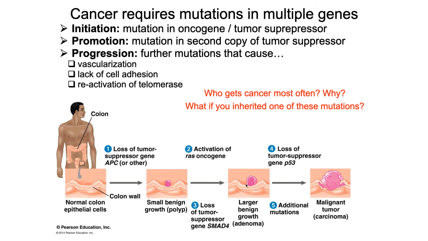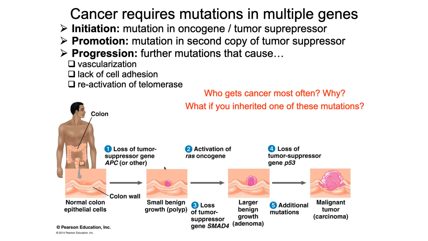Well, normally the colon cells stick to colon cells because they make cell adhesion proteins. However, if one of the genes that encodes a cell adhesion protein is mutated, then now those cells can become detached from the colon and spread elsewhere.